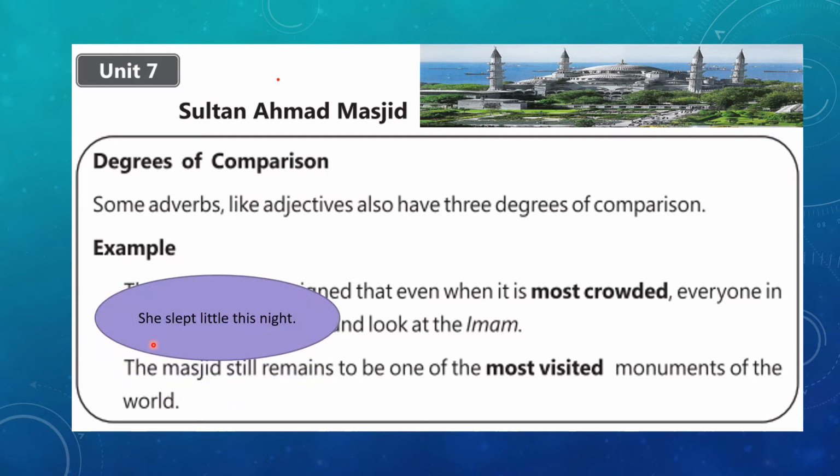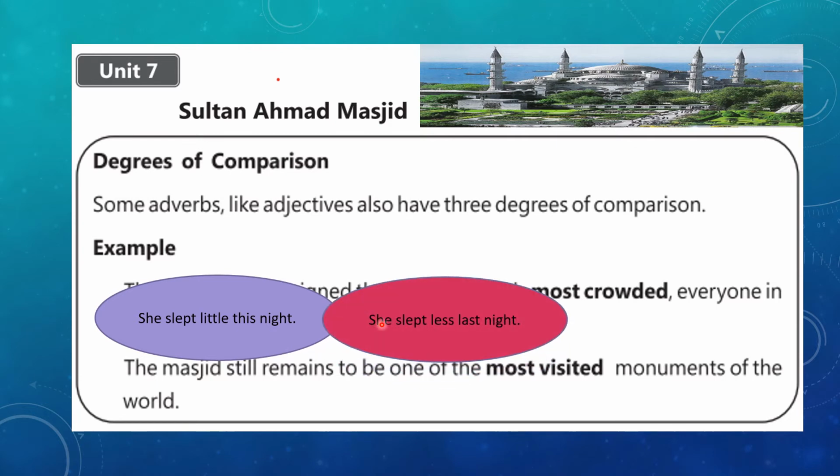To make this concept more clear, let's have a look at this example. She slept little this night. Slept is the verb, and the adverb that is modifying it is little, and here it's the positive degree of comparison. Well, in the second sentence, she slept less last night. Less is the comparative degree of adverb, and that's modifying slept, again the same verb.